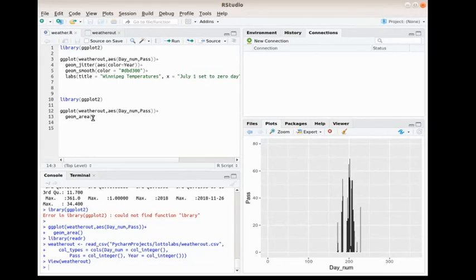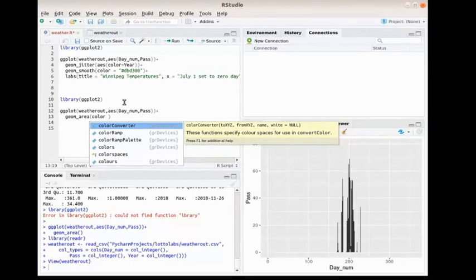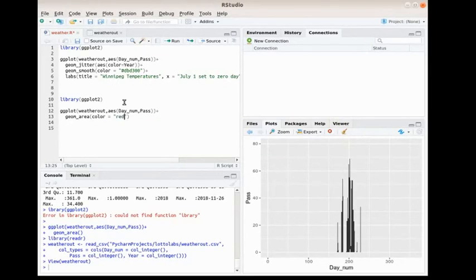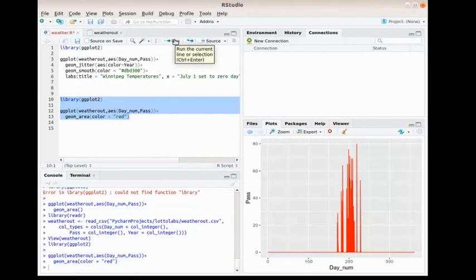Now I could change the color of the area from that to whatever I want. I could go color equals red, and I could run it. I don't have to reload the library, but for the purpose of this I will. And there you go. Color is red, and that's my area. So I could see some interesting stuff there.